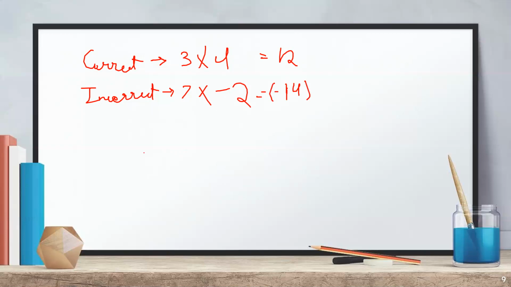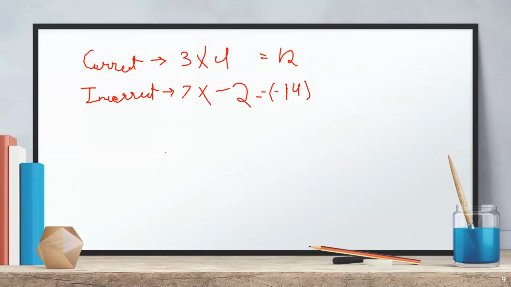Okay, and then add this up, because the total score is made by adding correct and incorrect. We cannot ignore the incorrect one. If for incorrect answers 0 marks were awarded, then 12 would be the only answer.